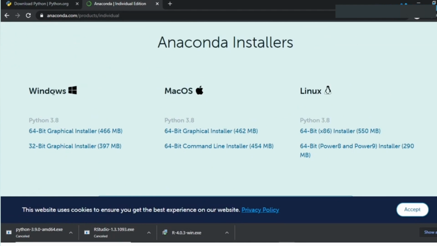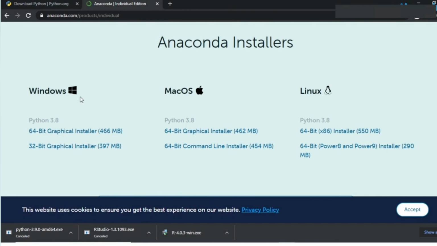So here you have three options. You can download Anaconda for Windows, Mac and Linux. And since again I have a Windows system, I can just directly go ahead and download the 64-bit graphical installer and that will automatically install Anaconda into my system.